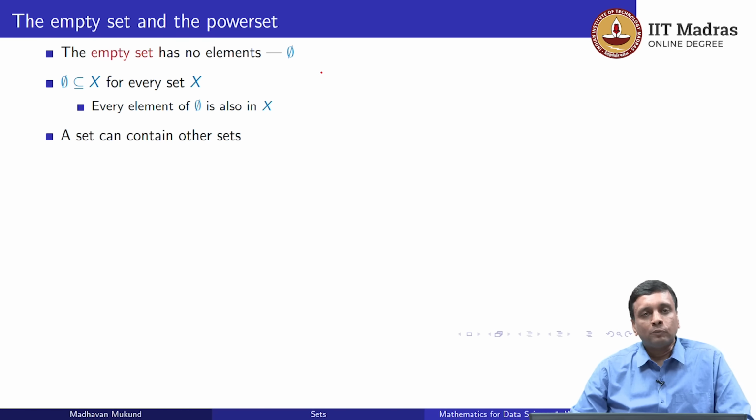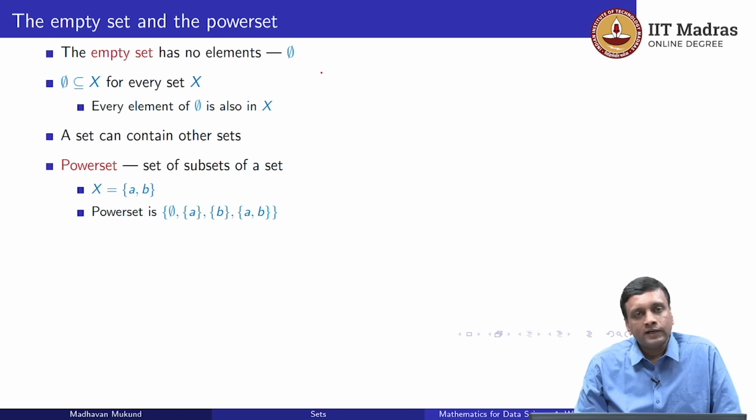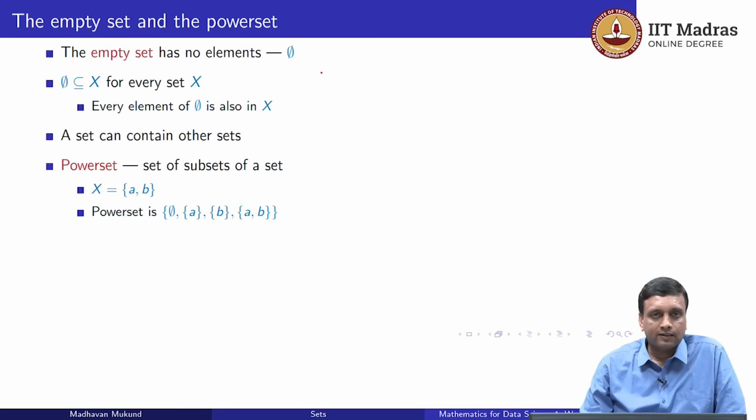Now, though we have talked about elements and sets as though they are two different categories of objects, so we have numbers and the numbers belong to a set of the type N or Q or R or Z, a set can clearly contain other sets. So there is no restriction saying that the elements of a set must be some kind of discrete and indivisible objects. So one of the important sets of sets that we would like to look at is what is called the power set.